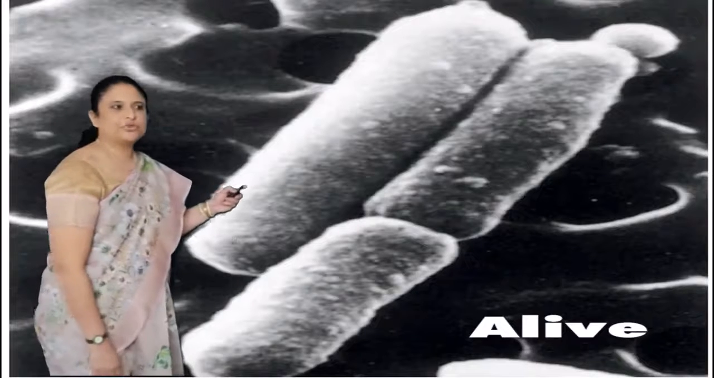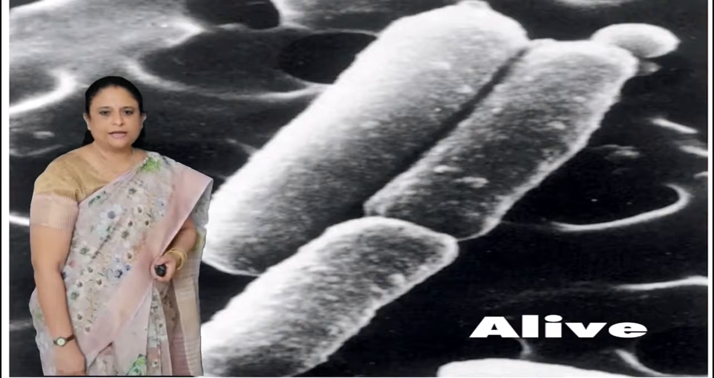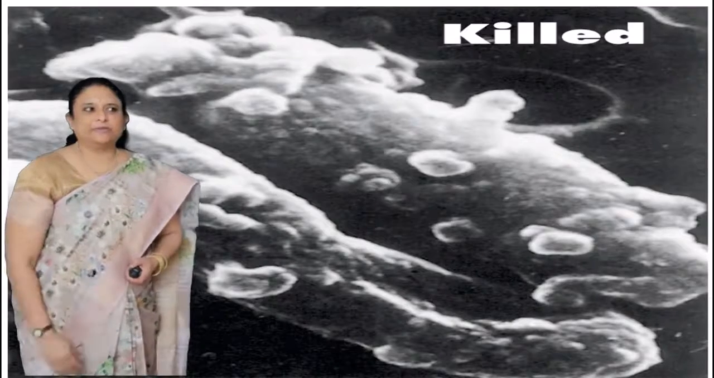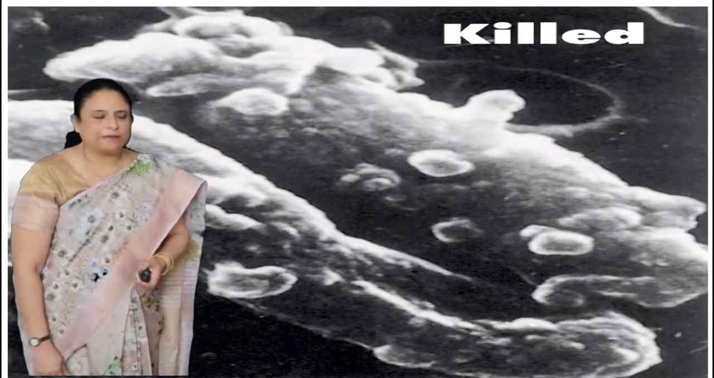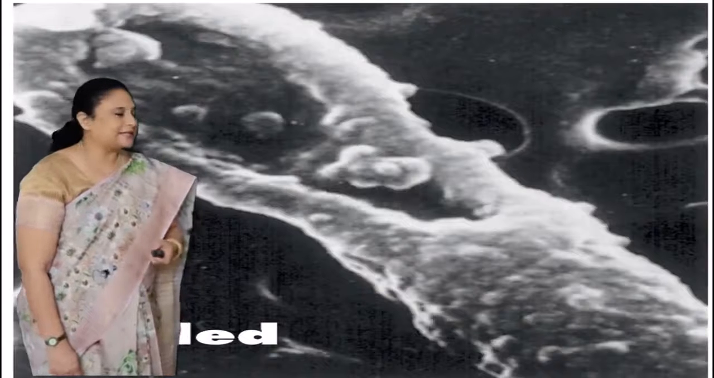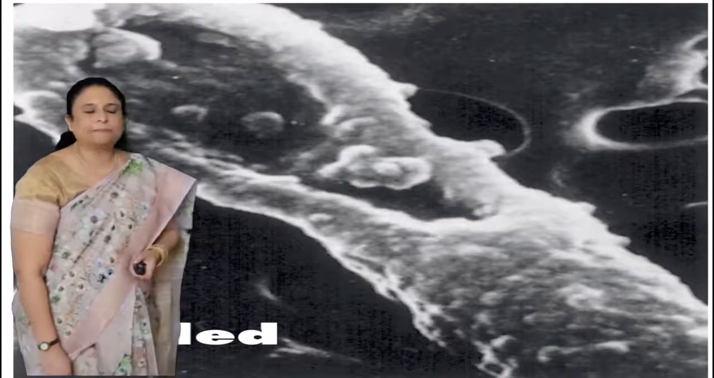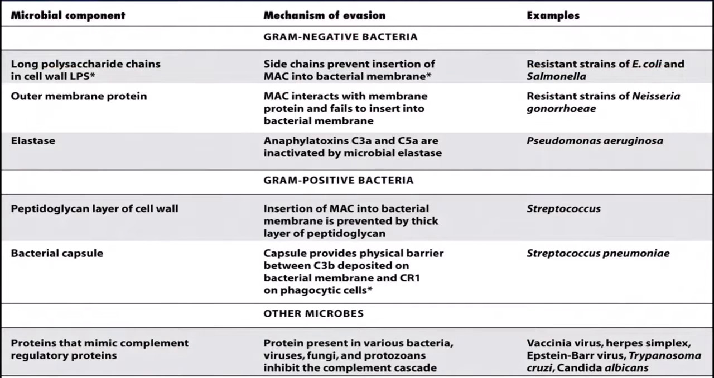So this is a diagram showing a live bacterium that has entered our system. The next slide shows the same bacterium killed by our complement system. As you can see, pores are being formed on that particular bacterium. This is how the pores enter the bacterium and kill it. Now, these are some of the mechanisms of evasion of our complement system.